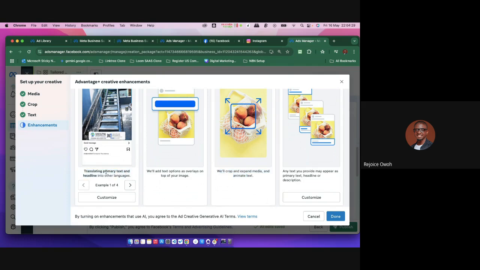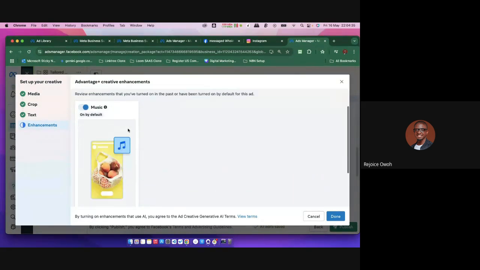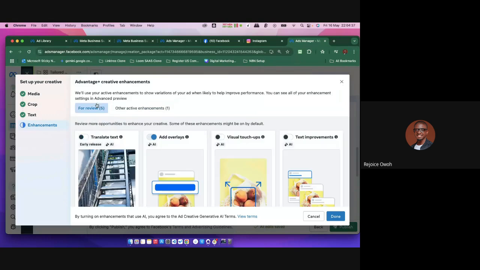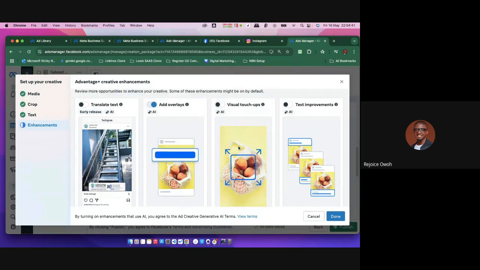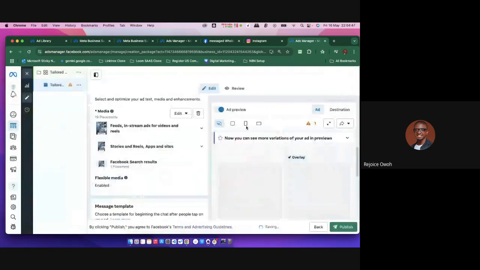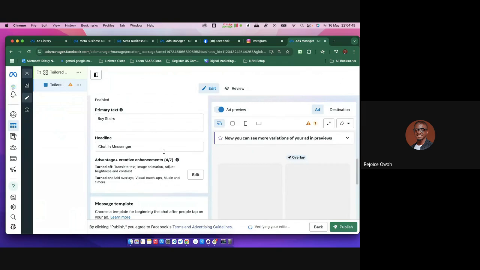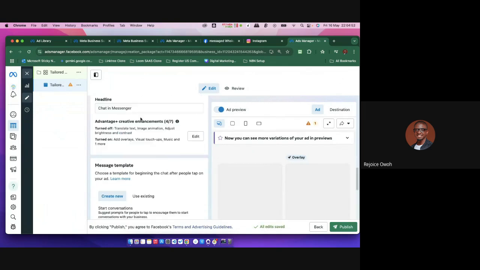They also translate my headline into different languages, depending on the one I want to choose. I can also choose music by default. And this is Facebook's AI algorithm system. Now sometimes this works, like I told you guys, sometimes it works. But if you are someone that is niche based, very detailed, maybe you have something like construction, and you are starting on something new, and Facebook does not have that detail, then you can just use your own.